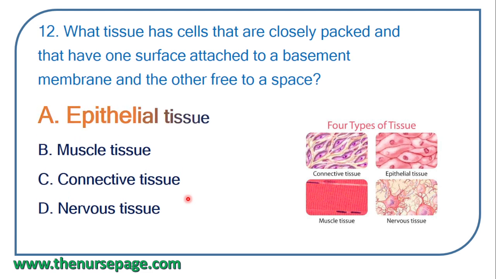Correct option, that is epithelial tissue. Epithelial tissue, one surface is attached to a basement membrane, that is common to all epithelial tissue, and the other surface may be open to any cavity or any external surface.